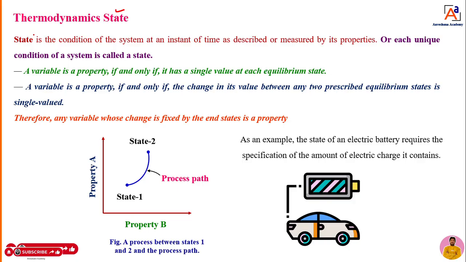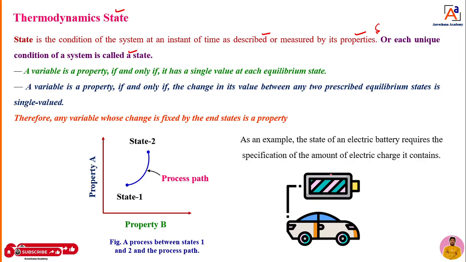What is that state? Thermodynamic state is the condition of the system at an instant of time as described or measured by its properties. I repeat, state is the condition of the system at an instant of time as described or measured by its properties. Or this state can also be defined as: each unique condition of a system is called a state. Unique condition of a system is called state.